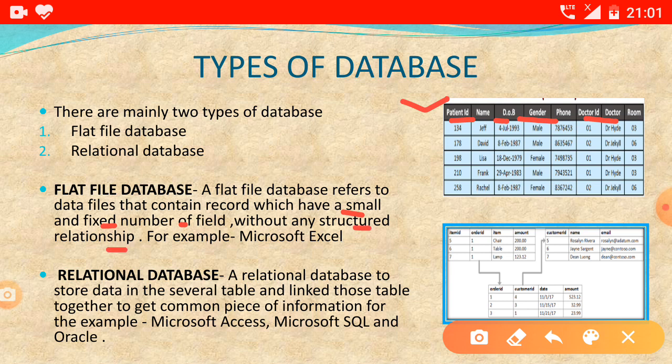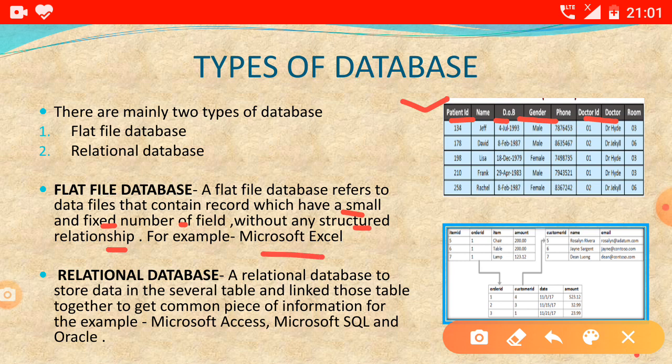Means that in the flat file database they do not create any type of structured relationship. They contain small records and have a fixed number of fields, so it is a small size table you can say. And an example is Microsoft Excel.